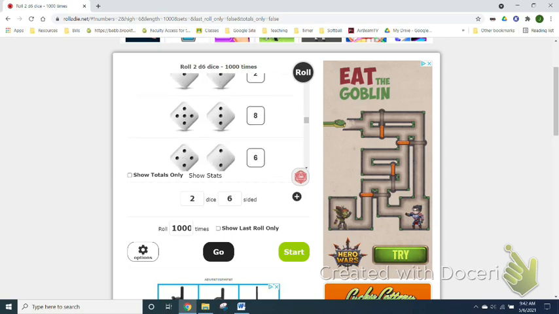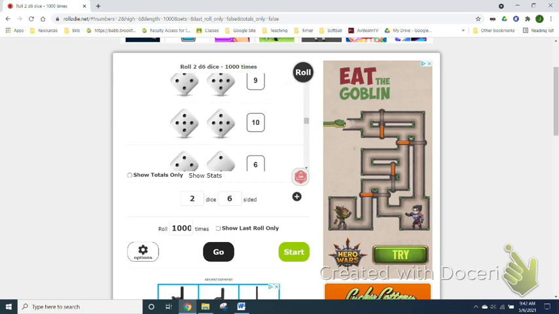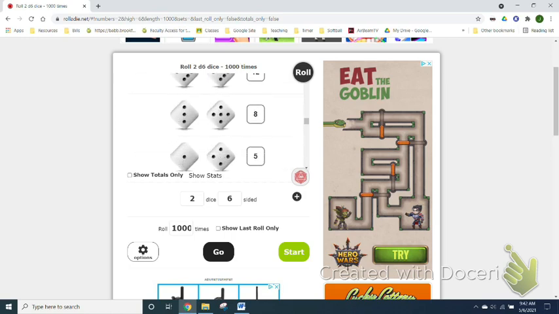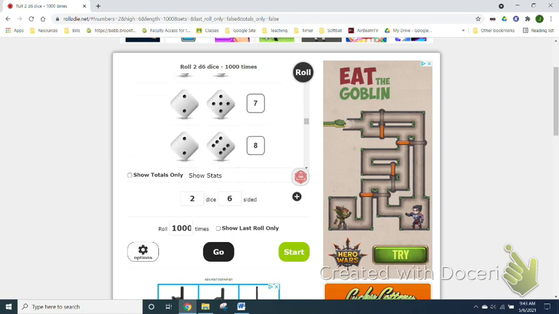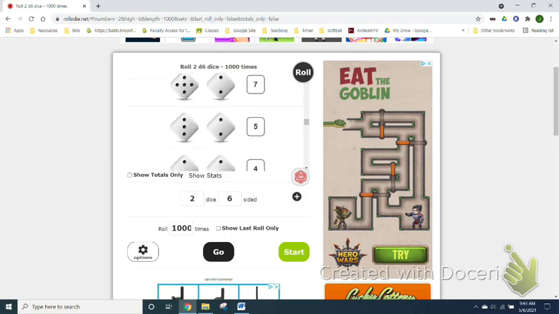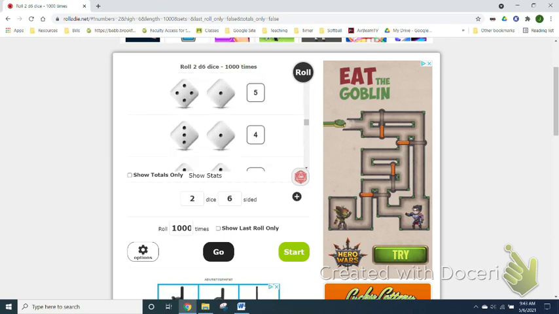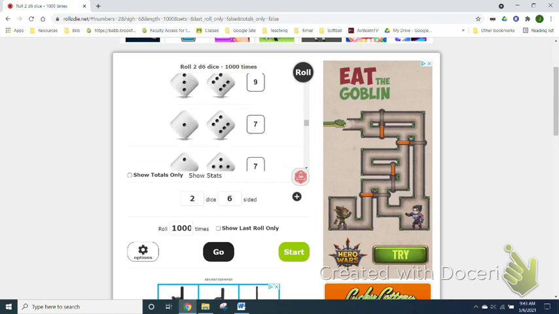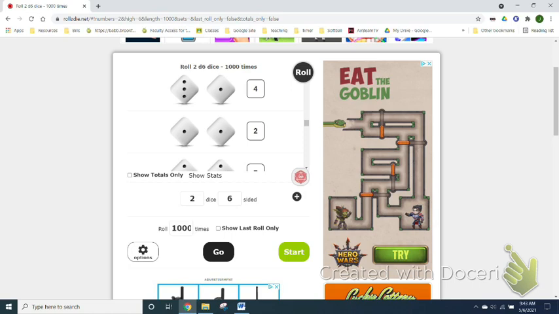I saw snake eyes. 51, 52, 53. I need help. 54. Don't die on me. We're getting there. We're like halfway. 55.